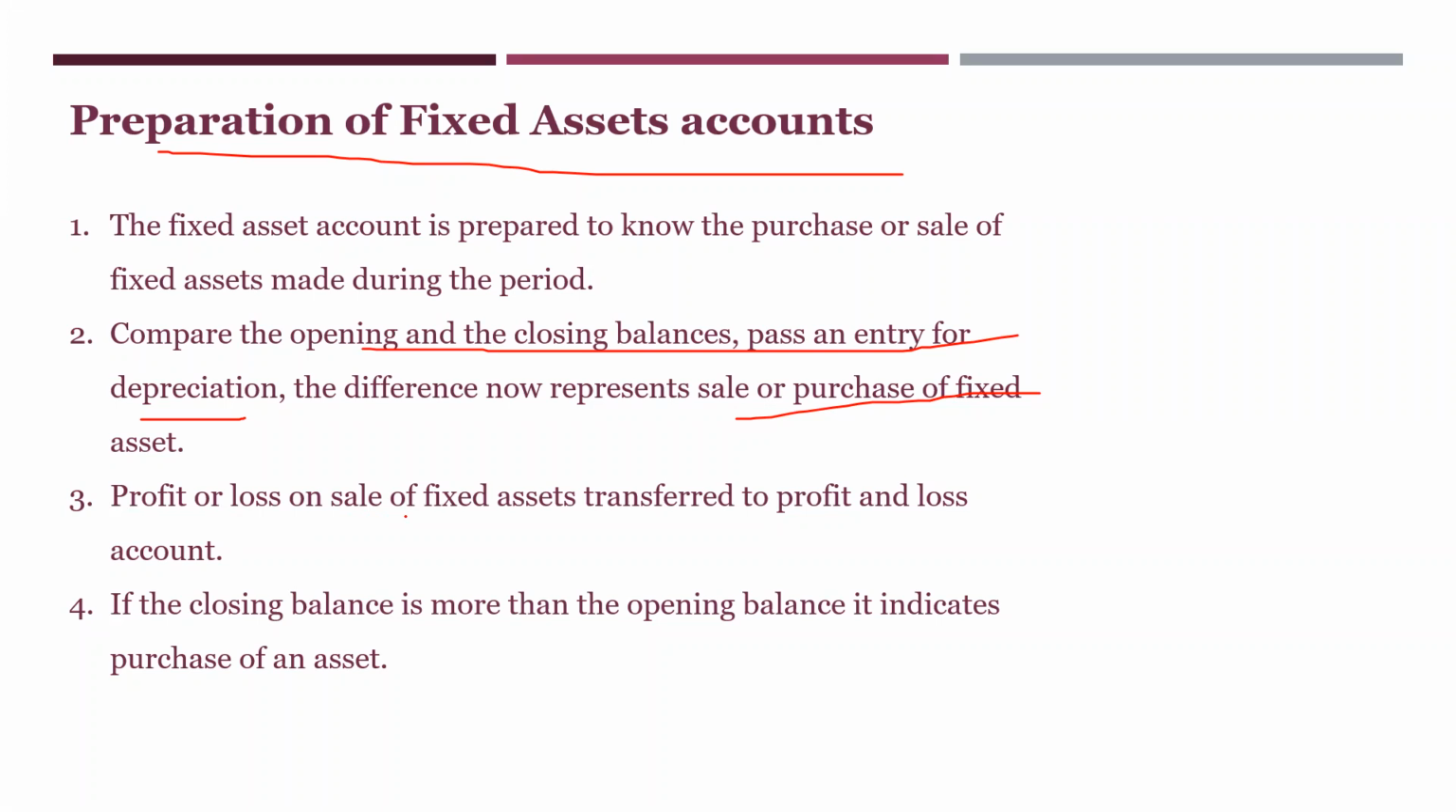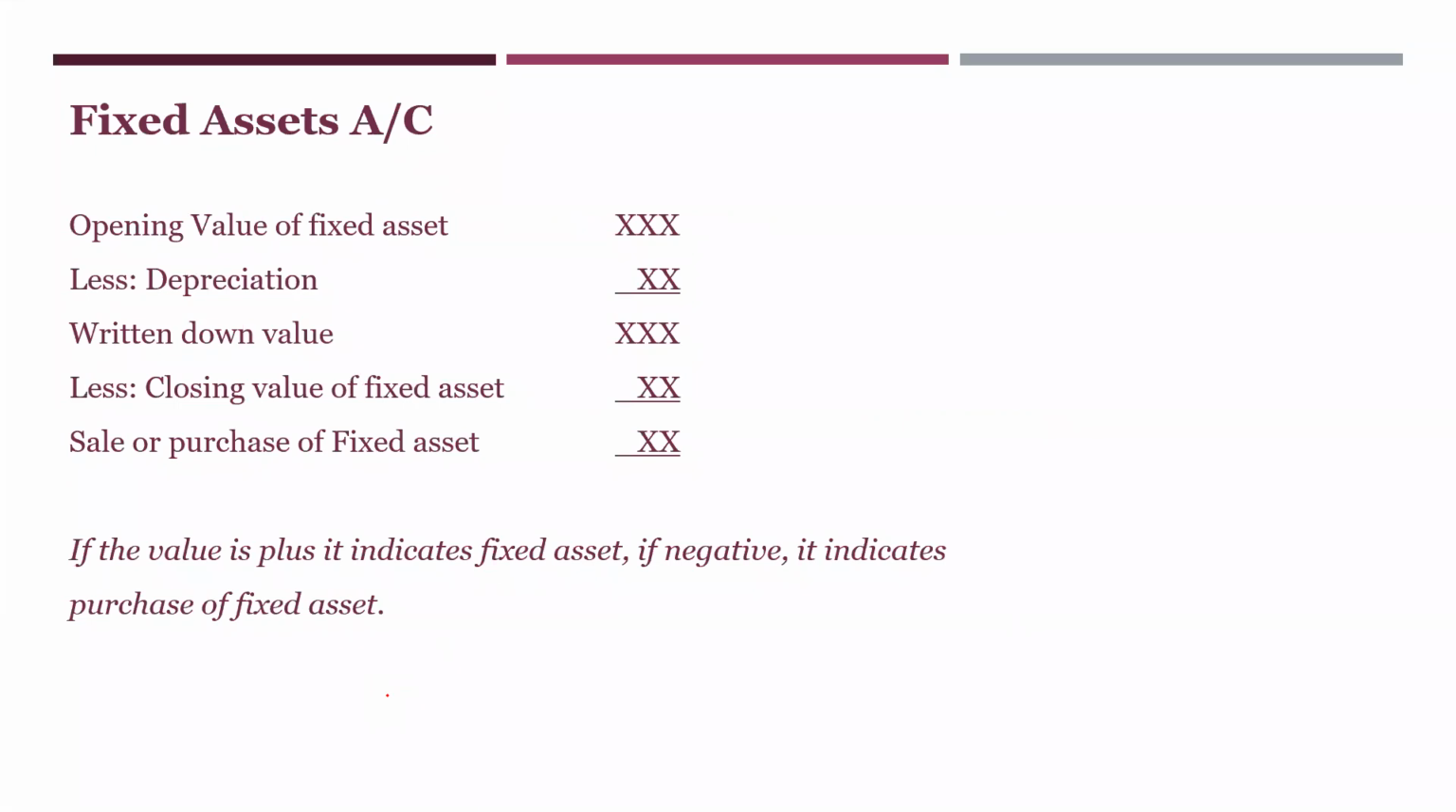Profit or loss on sale of fixed assets is transferred to the profit and loss account. If the closing balance is more than the opening balance, it indicates purchase of an asset. Remember this. If the closing balance is greater than the opening balance, it indicates purchase of an asset. If it is less, it is understood to be sale of an asset. I have written only one over here. If the closing balance is greater than the opening balance, it indicates purchase of an asset, else sale of an asset. This is the format for how you calculate the fixed assets account.